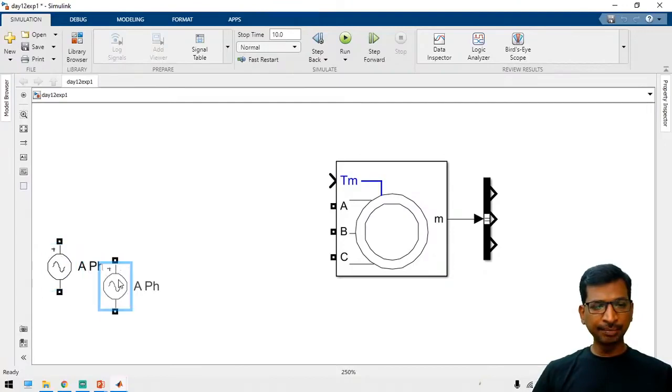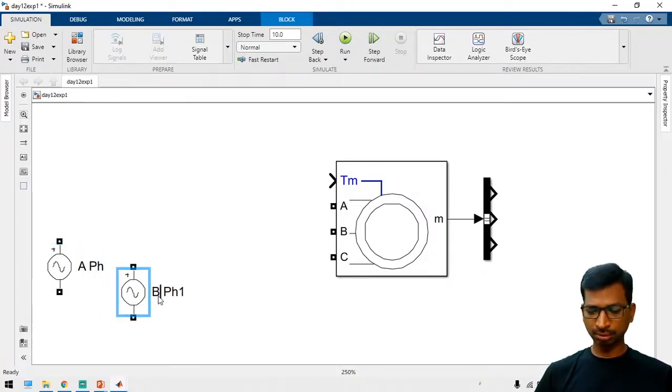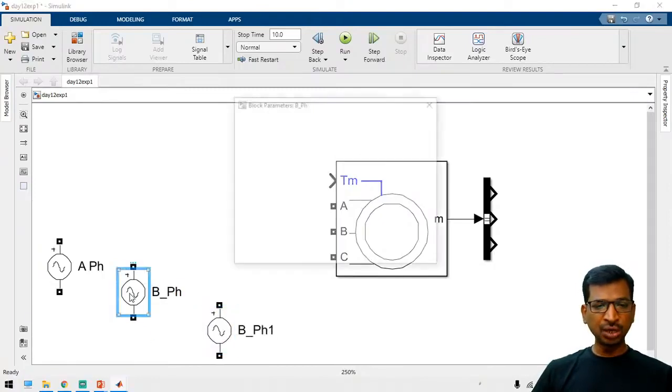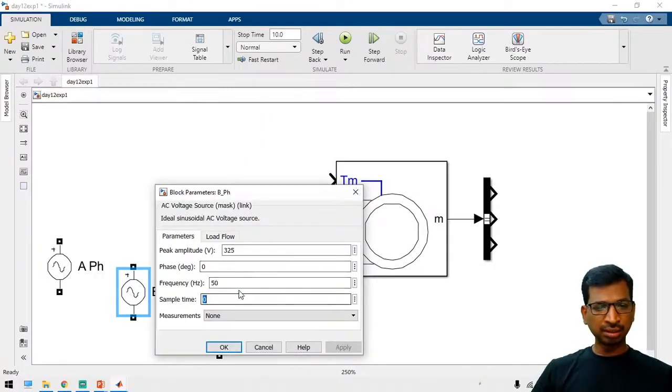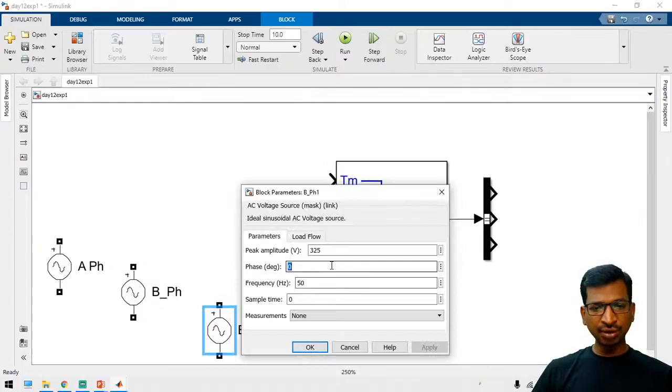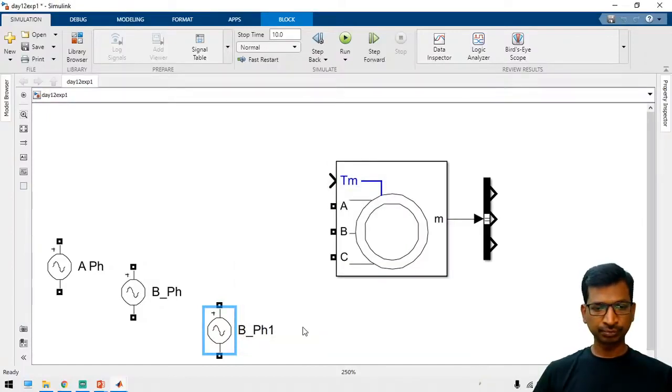Similarly, take a B phase and a C phase. In the B phase we have to introduce a phase delay of 120 degrees, and in the C phase again we have to introduce 240 degrees.